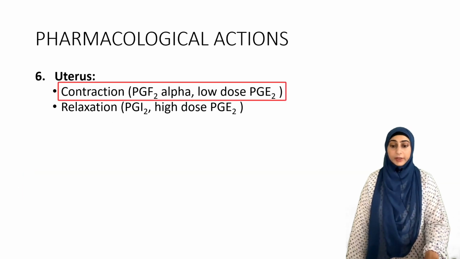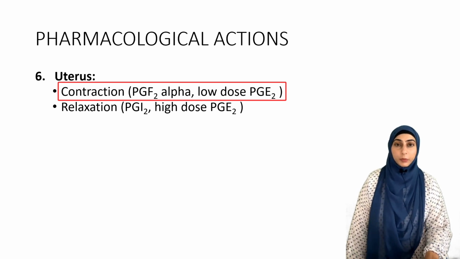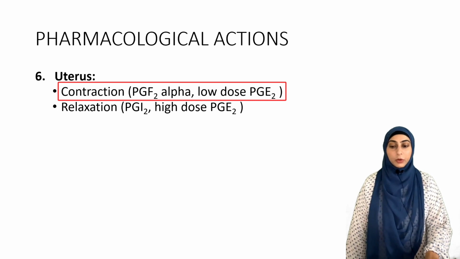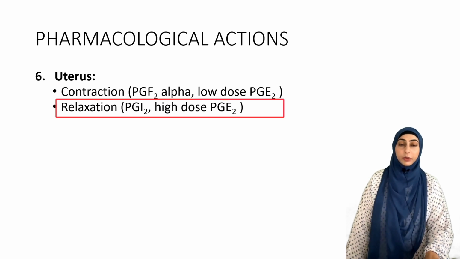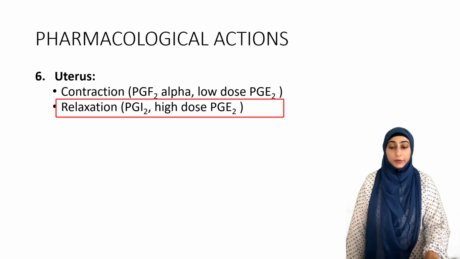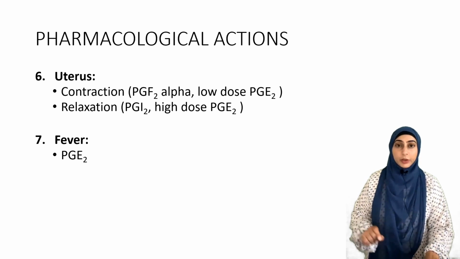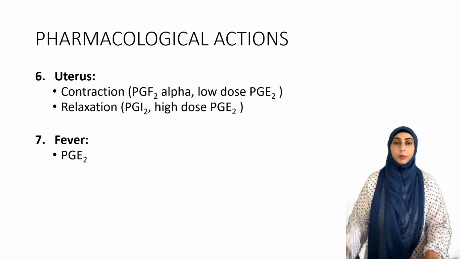इफेक्ट. We can see that prostaglandin F2 alpha and low doses of prostaglandin E2 are going to cause contraction, whereas high doses of prostaglandin E2 and prostaglandin I2 are going to cause relaxation. Prostaglandin E2 specifically produced in the hypothalamus is responsible for fever.